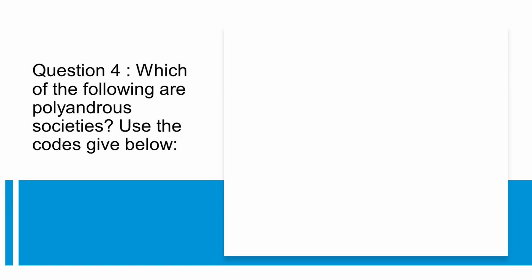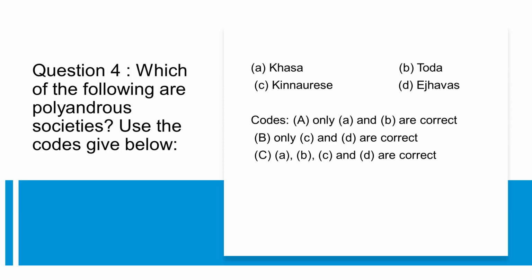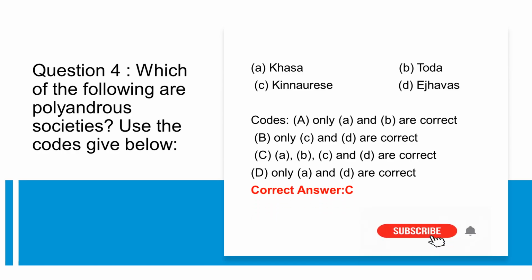Question 4. Which of the following are polyandrous societies? Use the codes given below. A. Khasa. B. Toda. C. Kinnaurese. D. Nayar. Codes. A. Only A and B are correct. B. Only C and D are correct. C. A, B, C, and D are correct. D. Only A and D are correct. Correct answer, C.